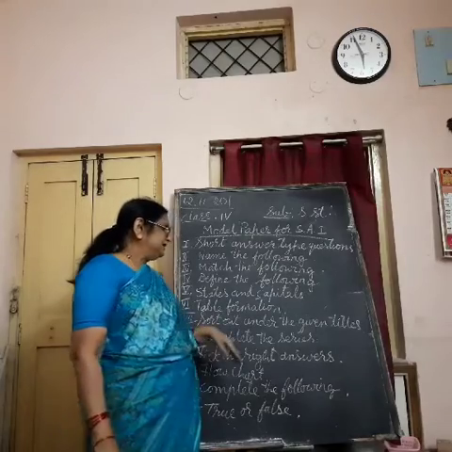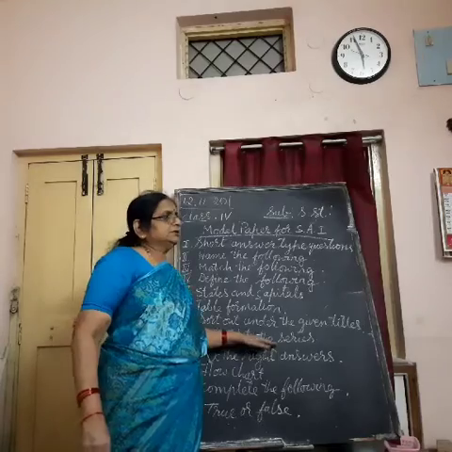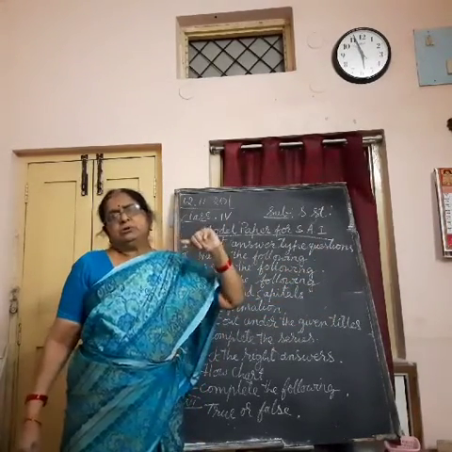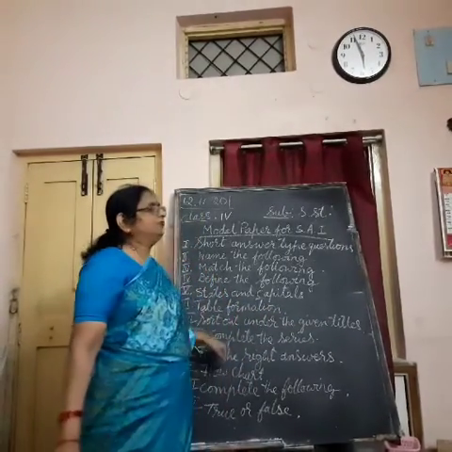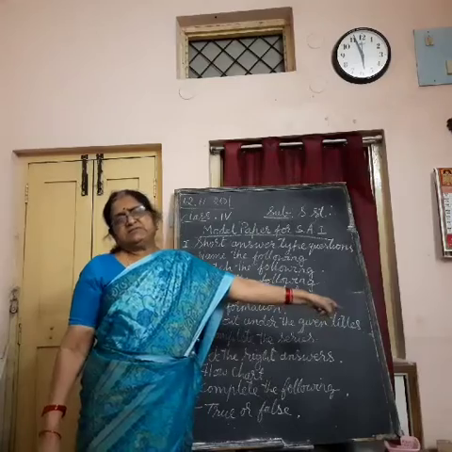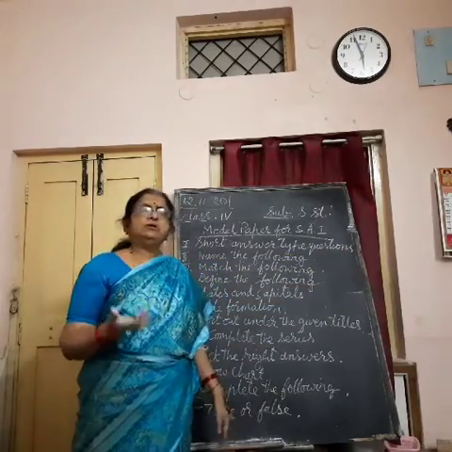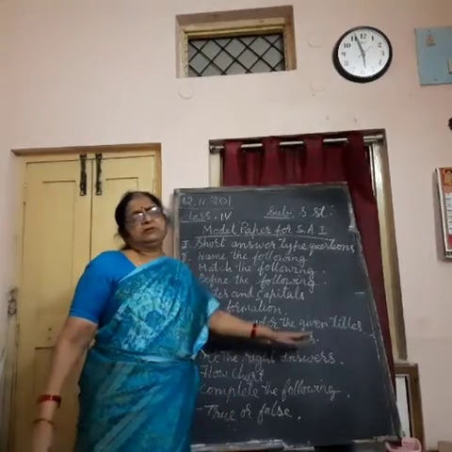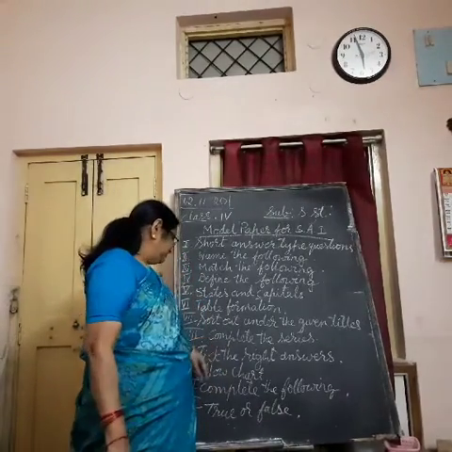Then complete the series. It means I will give the names of 2, 3 mountains. The 4th one will be a dash, where you write the 4th mountain's name. Answers will be given up in the bracket. If I give crop names, the last one will be left, where you write any crop name of your own. Rivers, I will write 2, 3 rivers, and the 4th river you write on your own. That is complete the series.